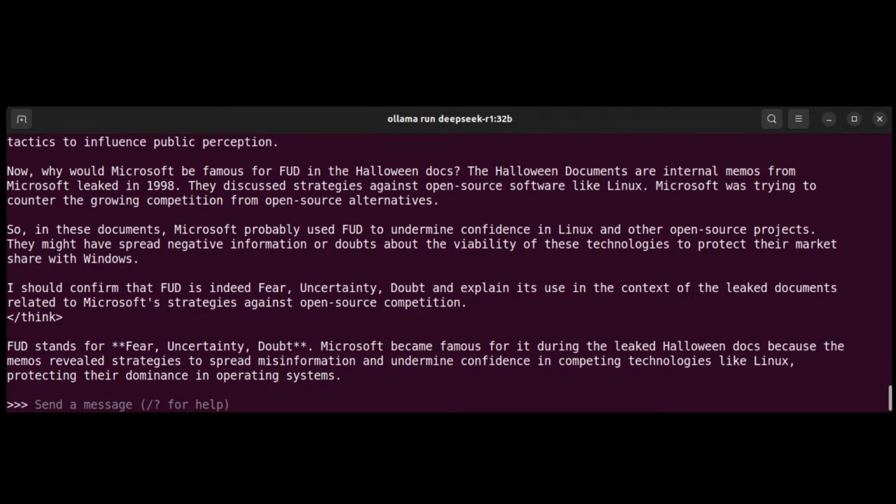we can see that, in fact, FUD stands for fear, uncertainty, doubt. Microsoft became famous for it during the leaked Halloween docs because they revealed a strategy to spread misinformation and undermine confidence in competing technologies like Linux. Sounds a little bit familiar when I hear about people talking about open source models here.